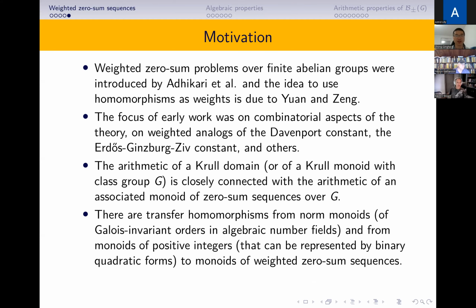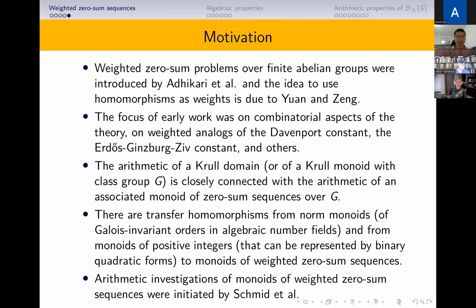So this is done by transfer homomorphisms, and we can build transfer homomorphisms from the monoid of Galois invariant orders in algebraic number fields or from the monoid of positive integers to the monoid of weighted zero-sum sequences. Since we can build such a transfer homomorphism, if we want to study the arithmetic of the monoid of positive integers, then we can just study the arithmetic of the monoid of weighted zero-sum sequences. The arithmetic investigations of the monoid of weighted zero-sum sequences were initiated by Schmidt and others.